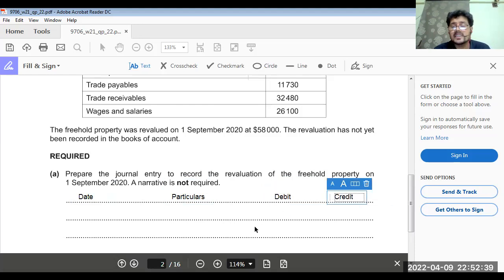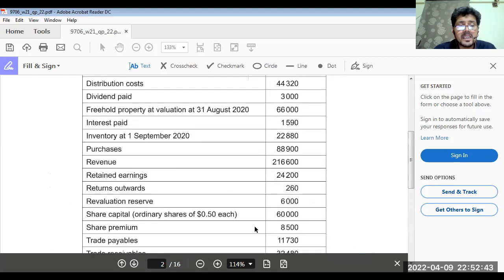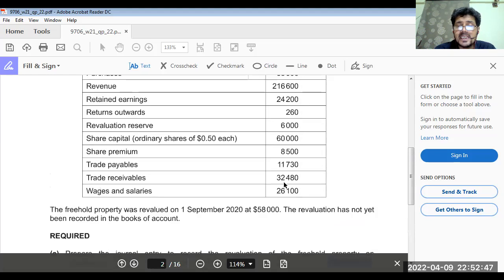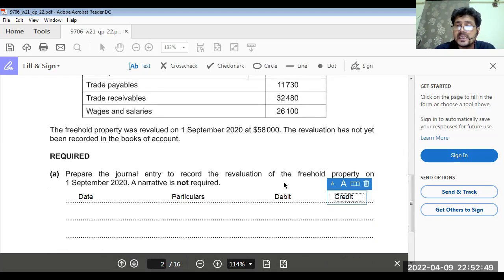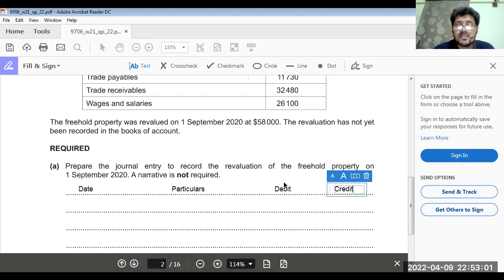Before making this entry, I must tell you one thing. The value of the freehold property is 66,000. We are declining the value to 58,000. So 66,000 minus 58,000. So we have to decline the value of the property by 8,000.